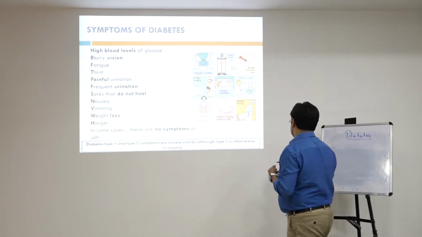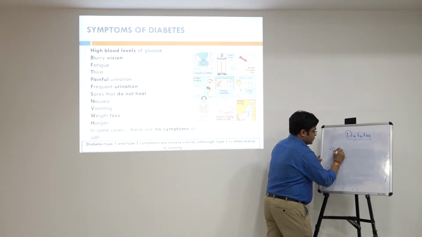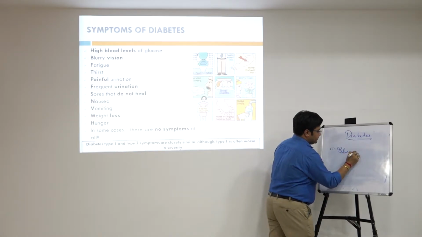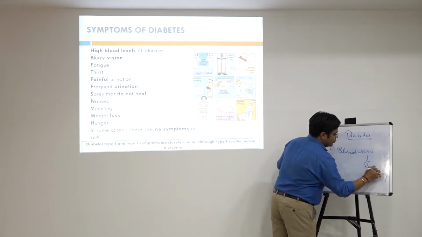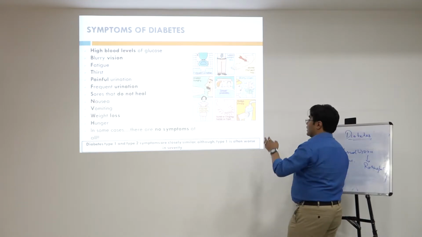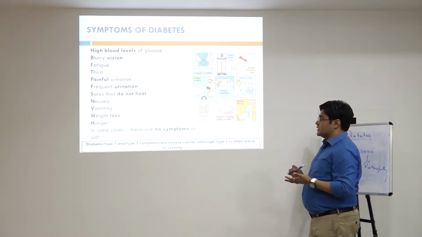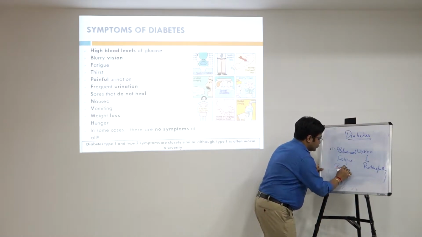Some of the symptoms, like the microvascular complications, include blurred vision, which progresses to retinopathy. There is fatigue, painful micturition, and sores, bed sores that the person is having.